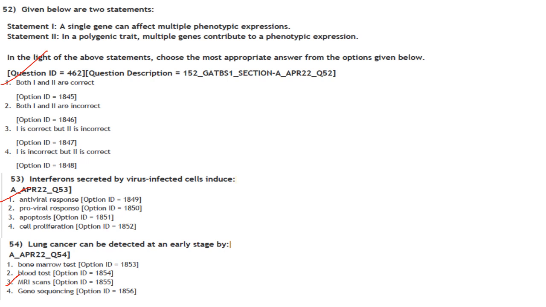So a single gene can affect multiple phenotypic expressions, that is correct. And in a polygenic trait, multiple genes contribute to a phenotypic expression, that is also correct. So both the statements 1 and 2 are correct and your answer is option 1.